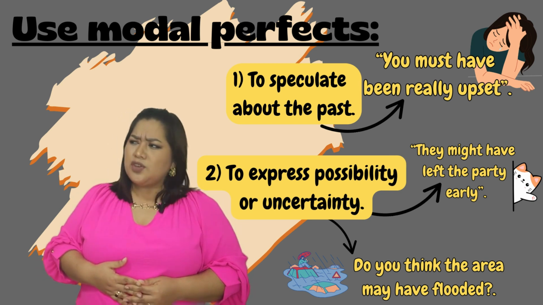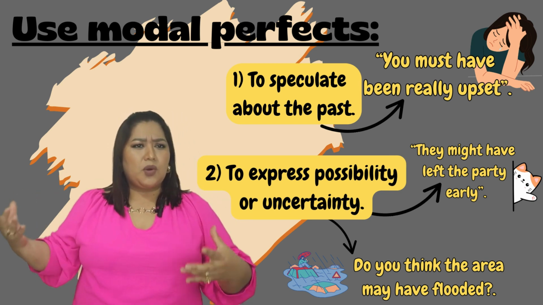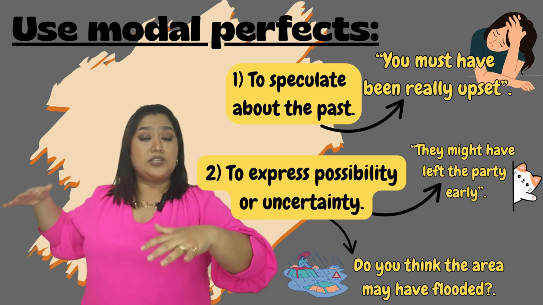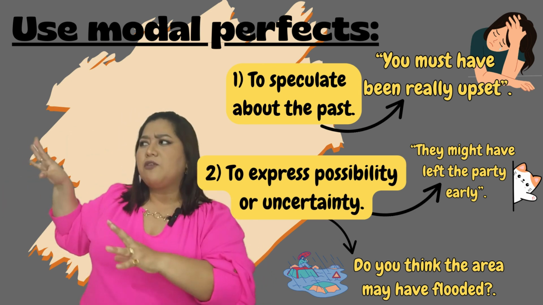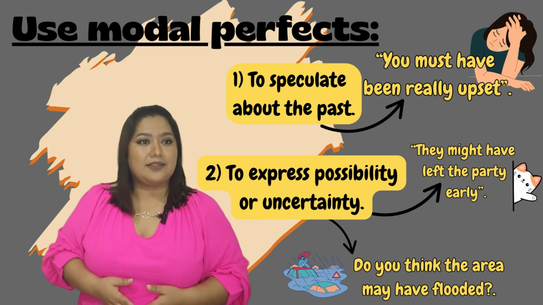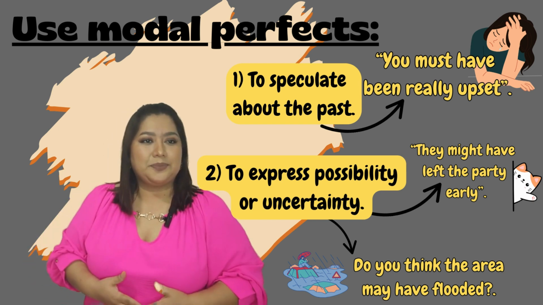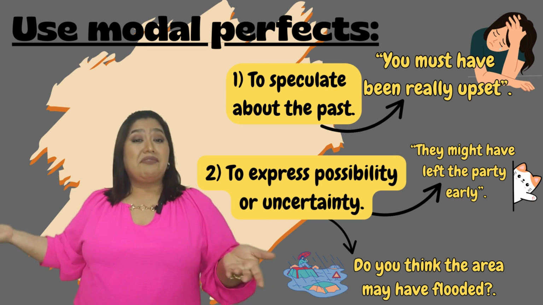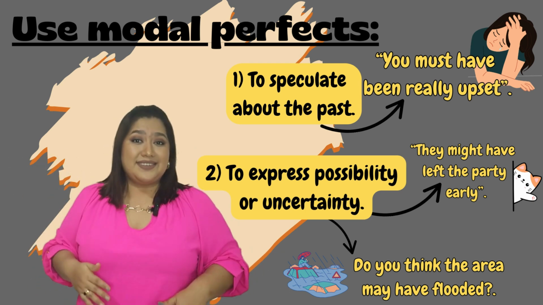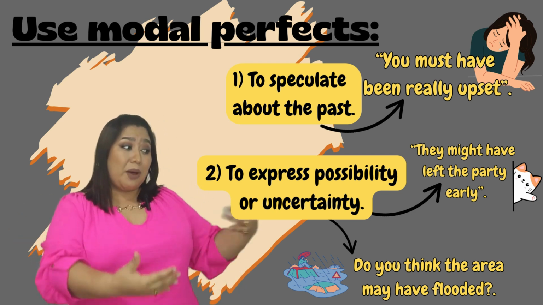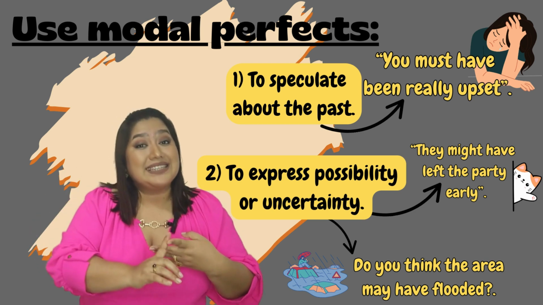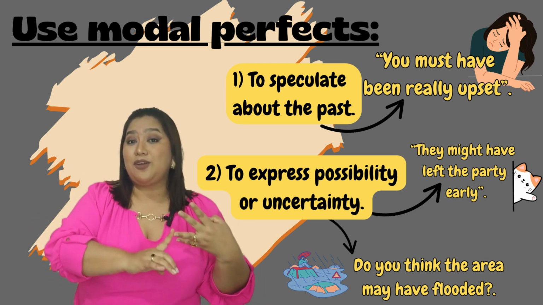For example, do you think that area might have flooded? So perfect, you're talking about a flooding situation and you are not certain about that area in particular. Well, you can use modal perfects to speculate about that, to express possibility. Okay, so now if you're having conversations or you want to speak about something else, but you're not that certain, you want to speculate or you want to talk about possibility, why not use modal perfect? I repeat it. Must have, might have, may have, and can have.